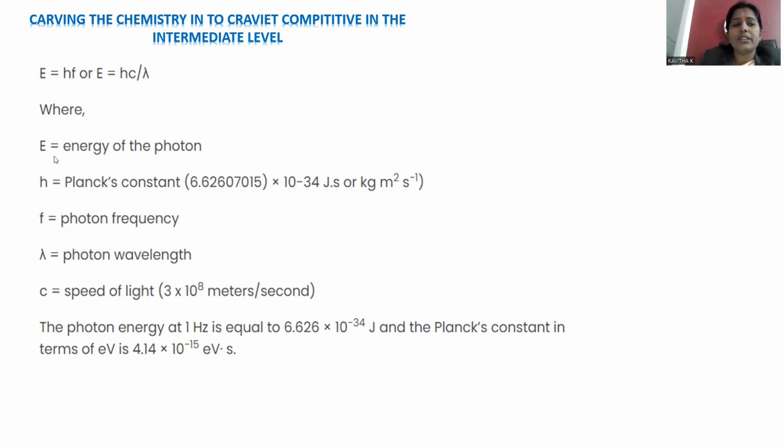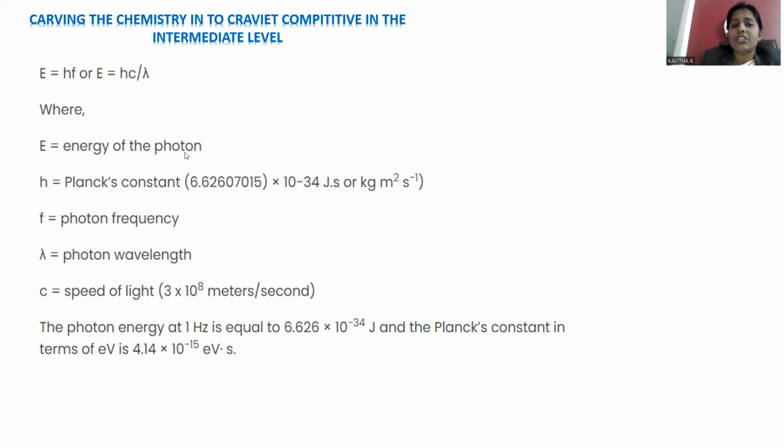h is the Planck constant. Frequency f can be replaced with c by lambda, c for velocity of light, lambda for wavelength of light. Okay, here let's see the entire description of this equation.